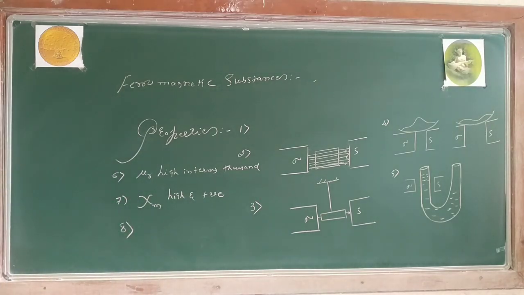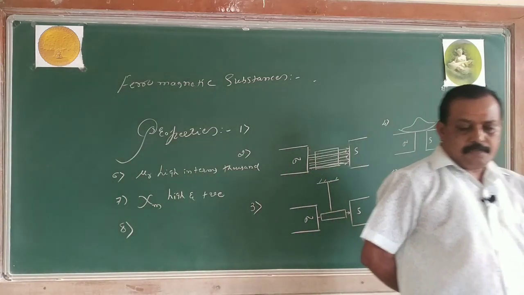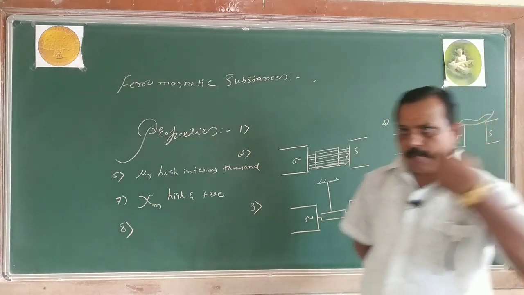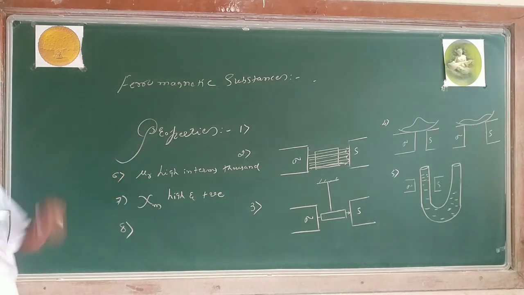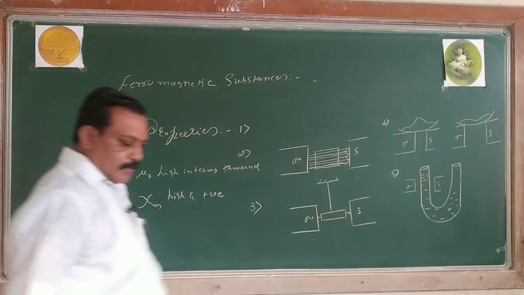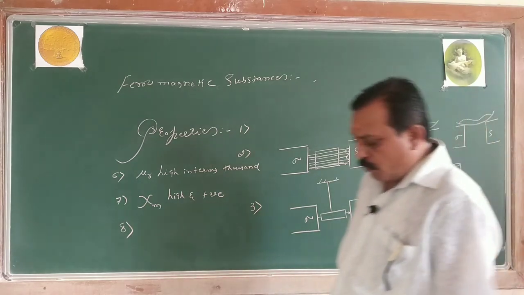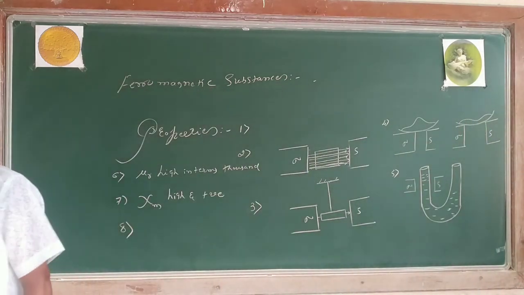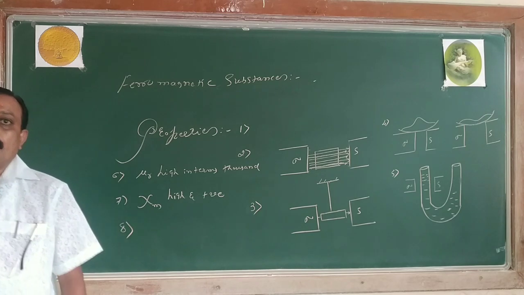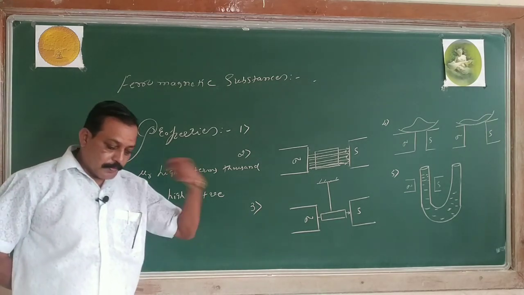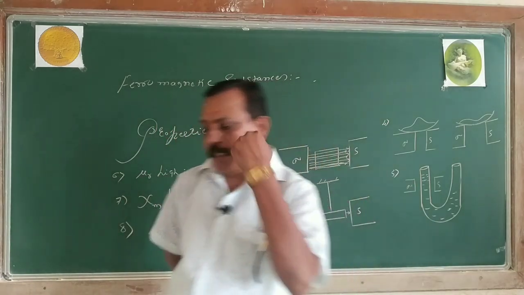Now, these are the properties of paramagnetic and ferromagnetic substances. Yesterday we studied diamagnetic substance. If you understood the diamagnetic substance properly, the opposite of that is paramagnetic, and the strongly opposite is ferromagnetic substance. Is it clear? We have studied the properties of ferromagnetic substance, the properties of paramagnetic substance, and the properties of what? Diamagnetic substance. But I want to study these dia-, para- and ferromagnetic substances on the basis of atomic theory or molecular theory.